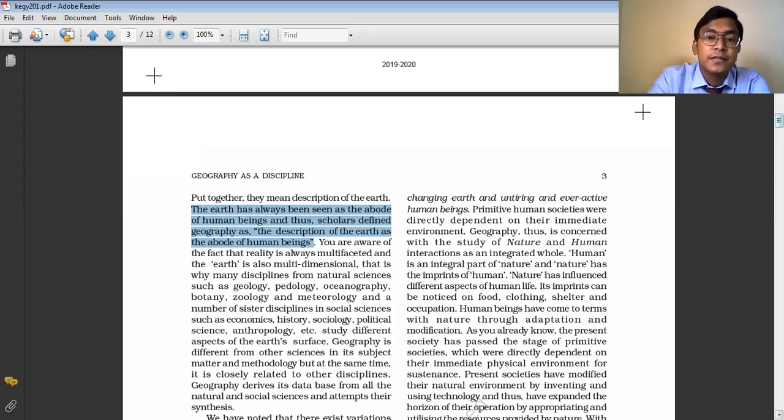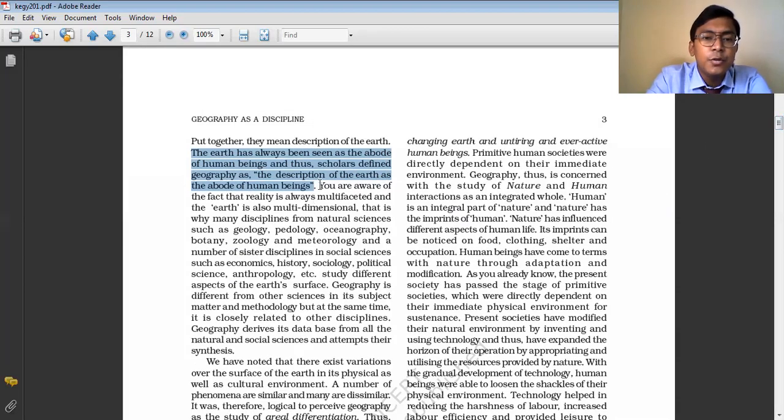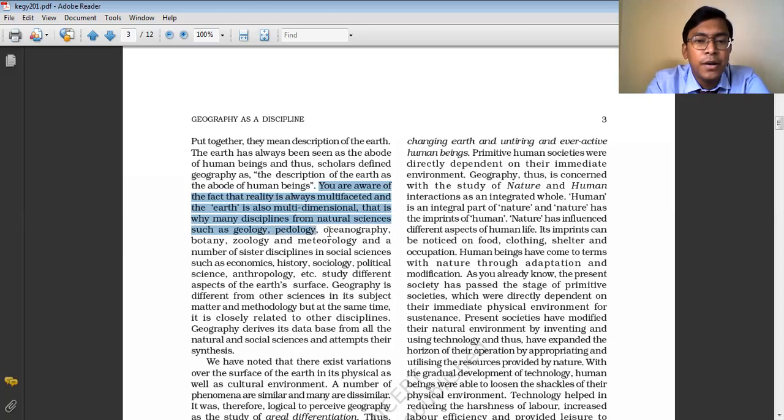Now you are aware of the fact that reality is always multifaceted and the earth is also multidimensional. That is why many disciplines such as natural sciences, such as geology, pedology, oceanography, botany, zoology, and meteorology, and a number of sister disciplines in social science such as economics, history, sociology, political science, and anthropology, study different aspects of the earth.